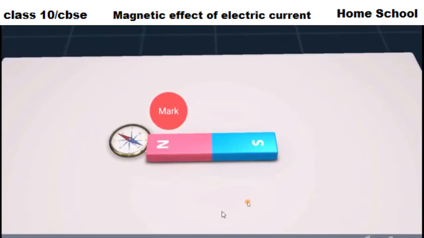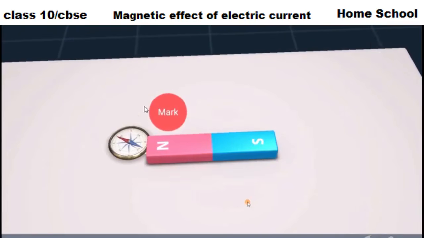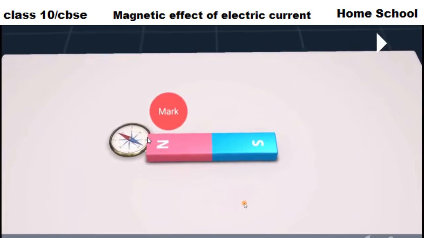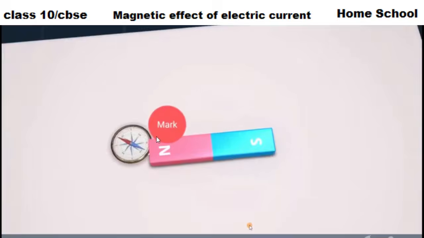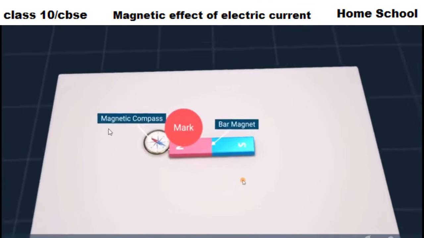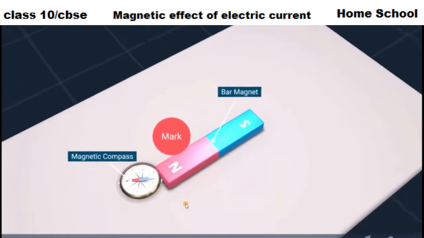See guys, here we are actually studying the magnetic field or magnetic field lines with the help of a compass needle. This is a compass where you have a needle, right? It will show south and north position. This is a south pole and this is a north position in the compass needle. So this needle is also a magnet, right? So now with the help of this compass, let us try to see how to draw field lines. For this, you have to take a bar magnet on a plain sheet. So a magnetic compass needle is what you have to take.